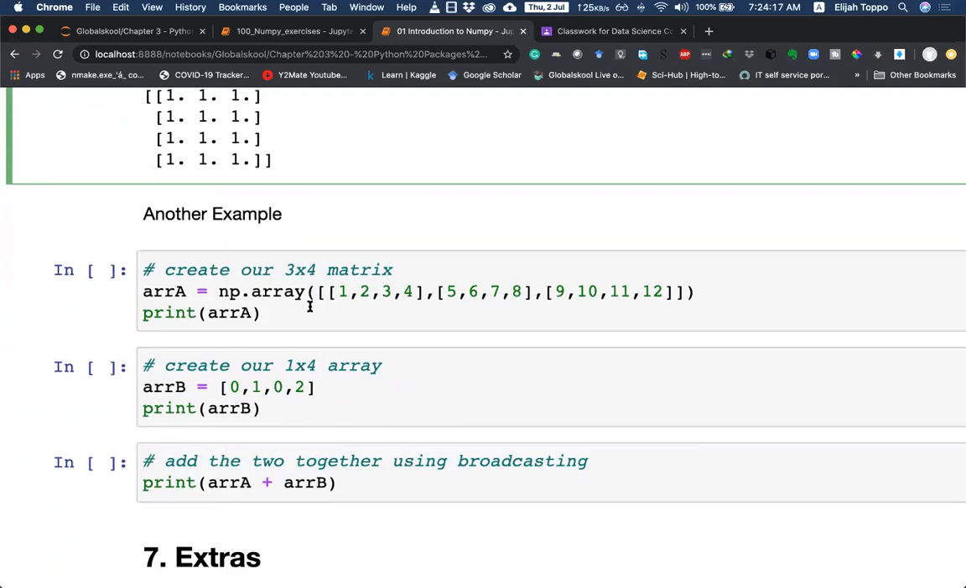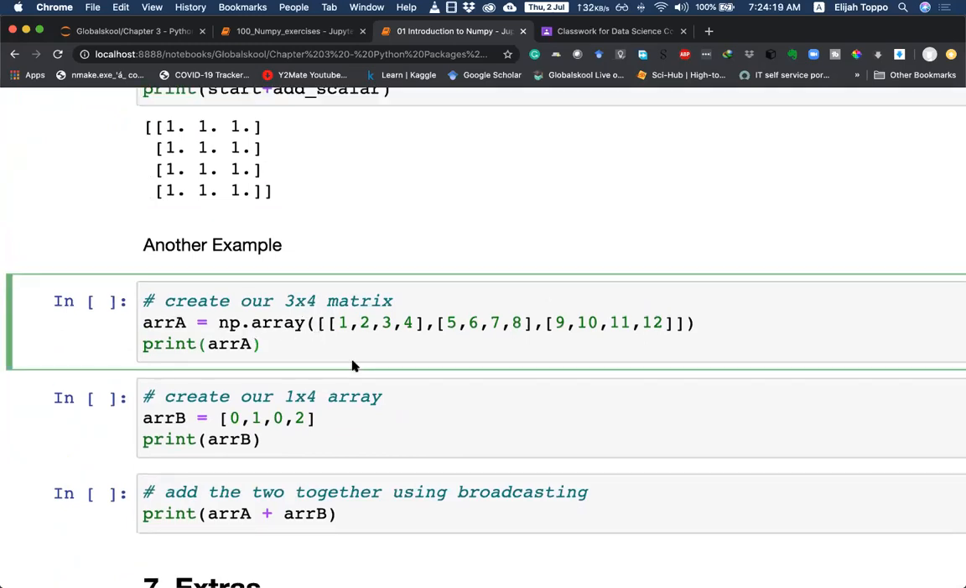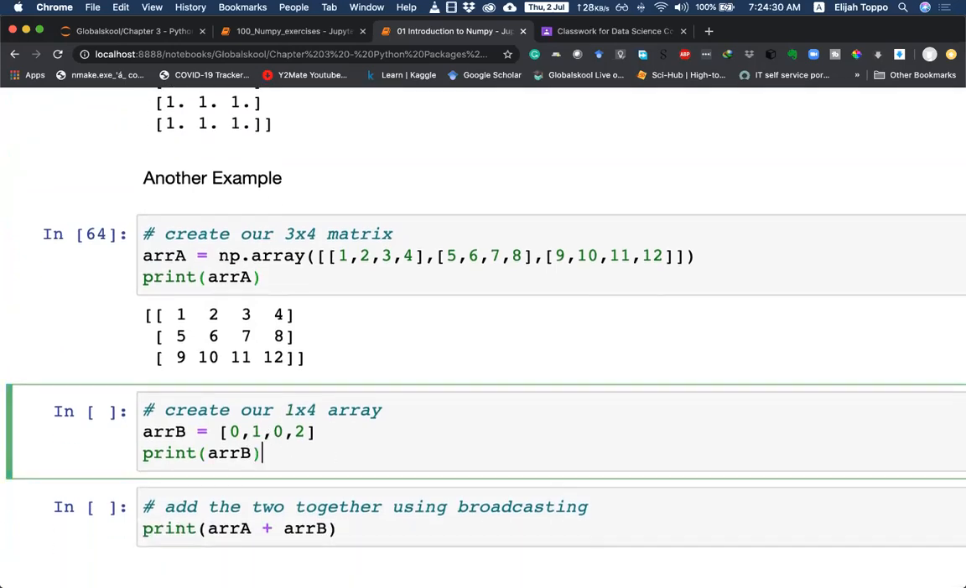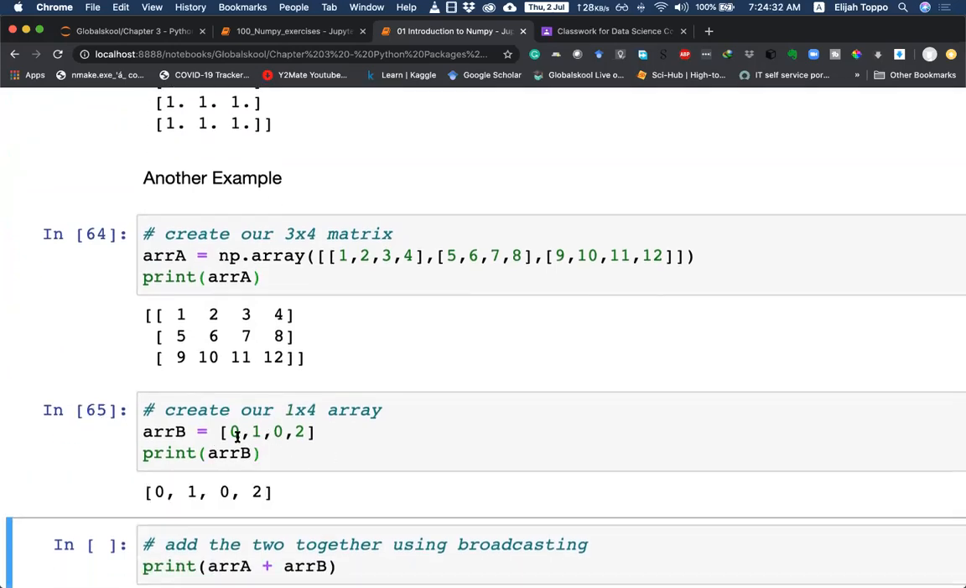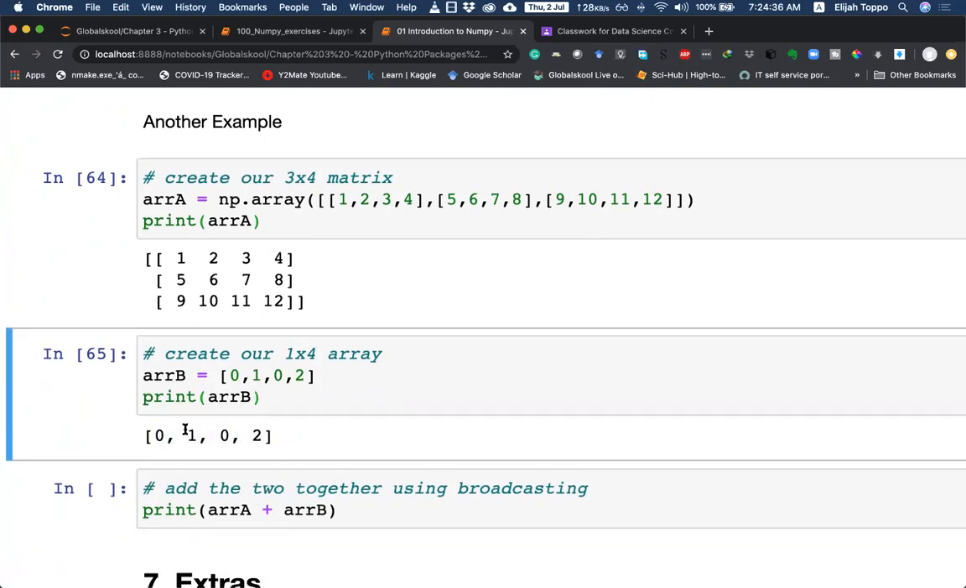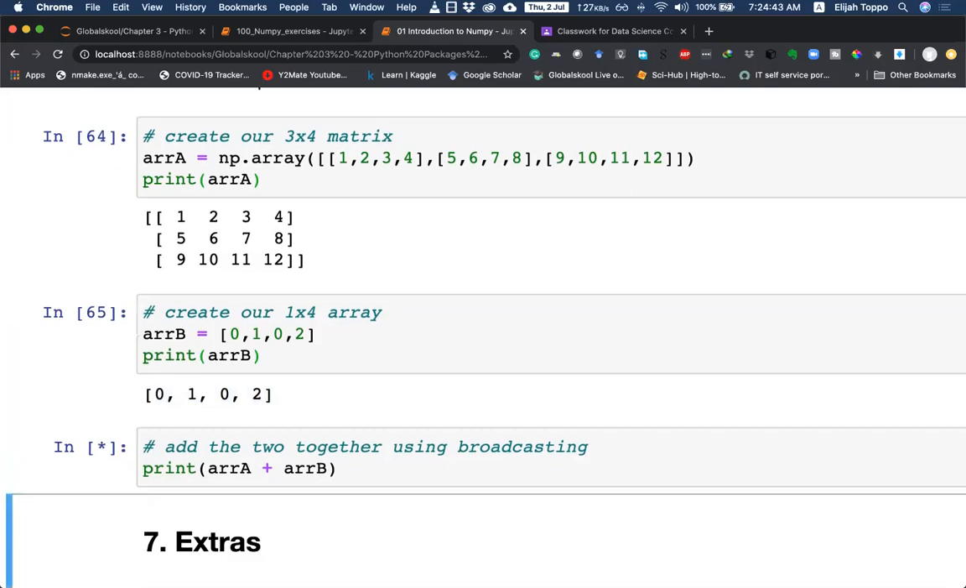Okay, maybe we can look at one more example. Here we are starting off with 3 rows and 4 columns of these values, 1, 2, 3, 4, 5, 6, 7, 8, 9, 10, 11, 12. And we are trying to add it with another array. This array is a rank 1 array with 4 elements. This probably can be assumed like a row, 0, 1, 0, 2. And we add them together.